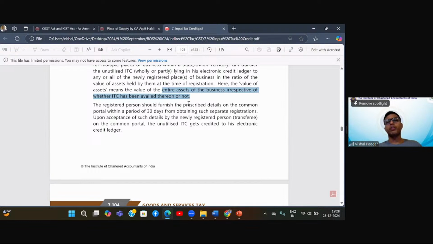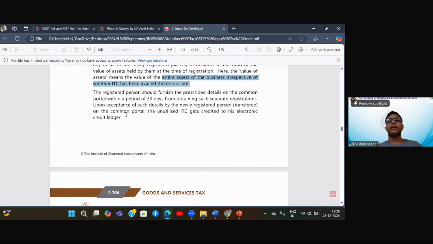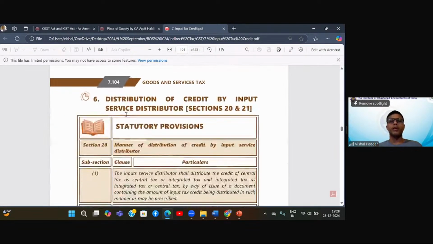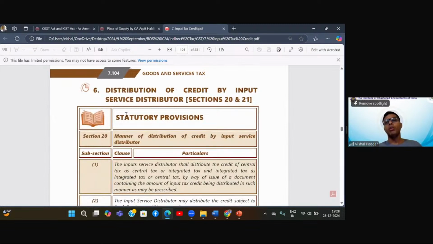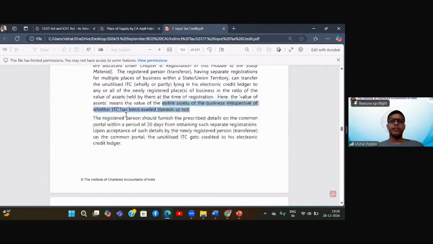The registered person should furnish the prescribed details on the common portal within a period of 30 days from obtaining such separate registration. Upon acceptance of such details by the newly registered person on the common portal, the unutilized ITC gets credited to their electronic credit ledger balance. So this is very similar to the above procedure given in ITC 02. So this is all about section 18 read with the respective rules. Anybody has any questions?